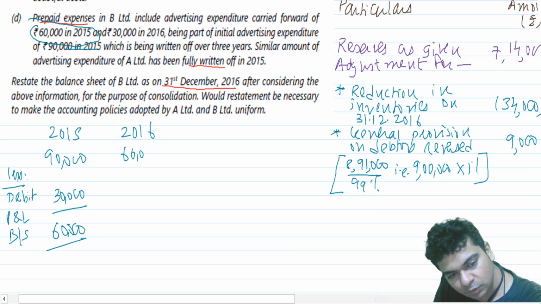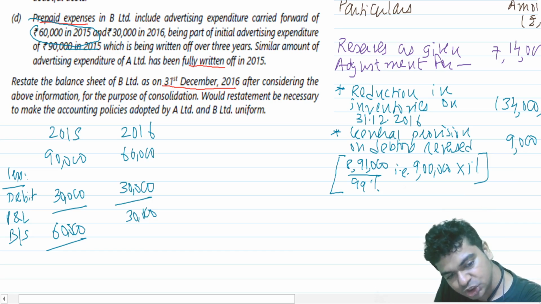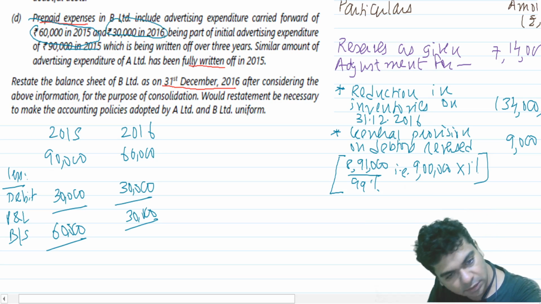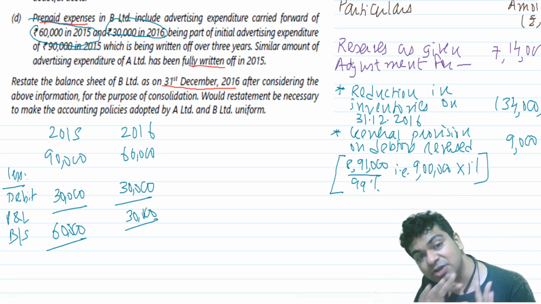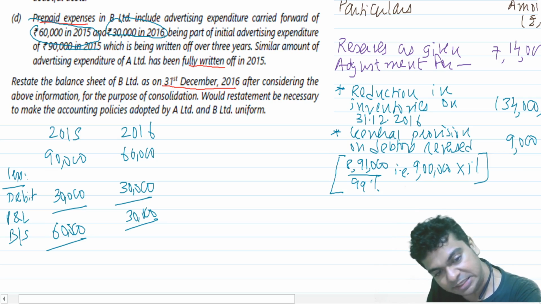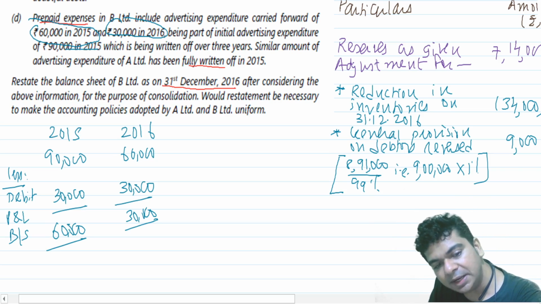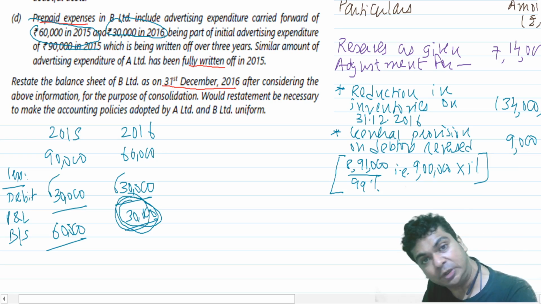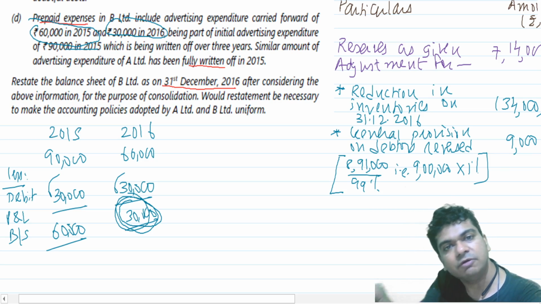So now in 2016, it will be 60,000 and I debit another 30,000. So in the balance sheet, you now have 30,000. So they are saying that 30,000 is there in 2016. If the parent had incurred such an expenditure, it would have been debited to the P&L straight away. So just ask yourself, how much is still pending to be debited to the P&L? Right, this 30,000 is still pending. See, this 30,000 is already debited to the P&L. This 30,000 is also debited to the P&L. But remaining 30,000 is still there. So this 30,000 we will debit to the profit and loss account.